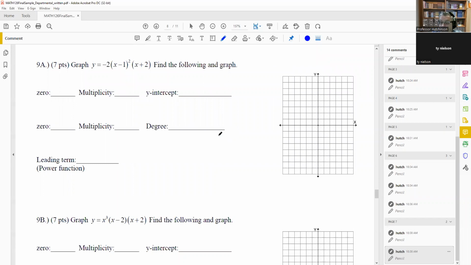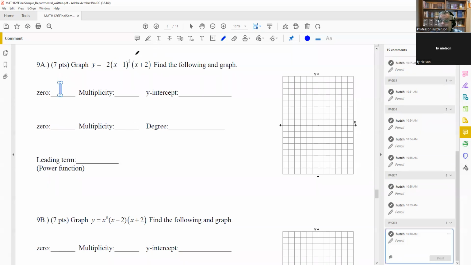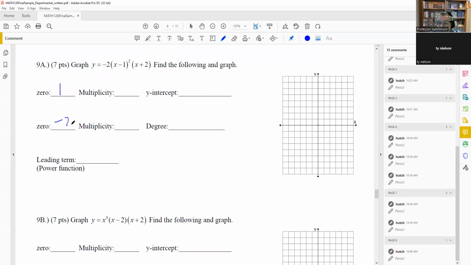All right, number 9, we have graph a polynomial. Okay, so it's going to ask you for the leading term or the power function, and it'll ask you for these two. So for this, the zeros are what makes each parenthesis part equal to 0. So basically just the opposite signs of what you see in the parentheses here. If it's a -1, it's a 1. If it's +2, it's going to be a -2.